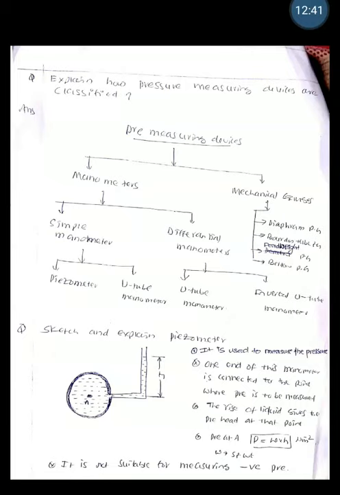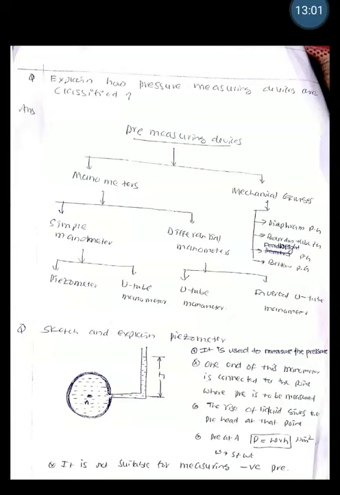So out of these, for your syllabus only, we will be having the Bourdon tube pressure gauge. It is asked for 7 marks many times in the question paper, and another one is the diaphragm pressure gauge. Now I will take one by one how these pressure gauges are working and what the working principle of that is. The first one is the piezometer.